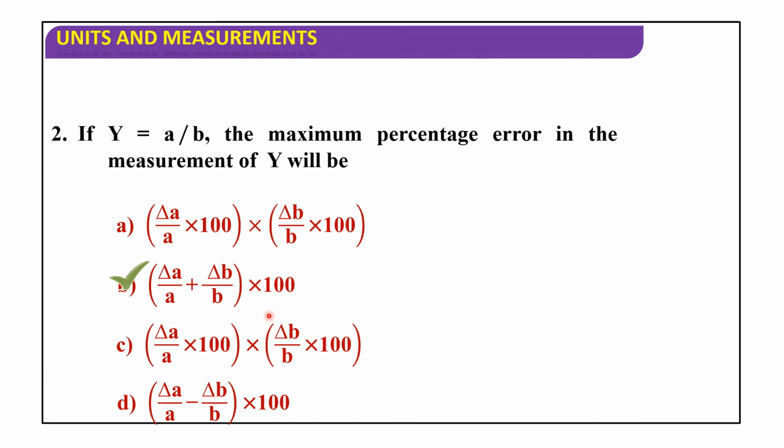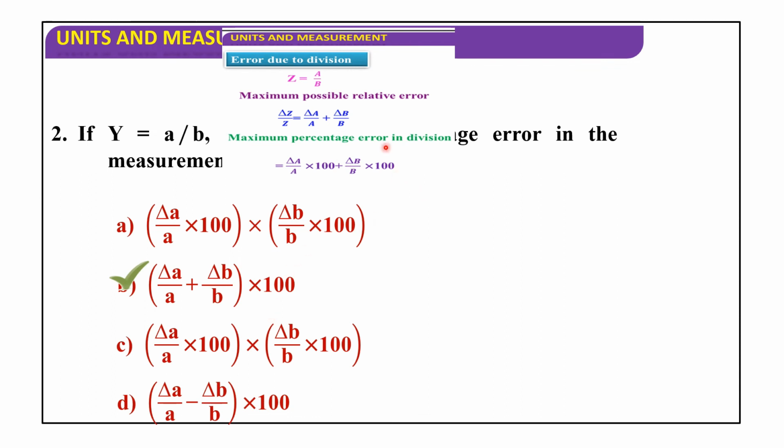Okay, next. Delta a by a plus delta b by b into 100.